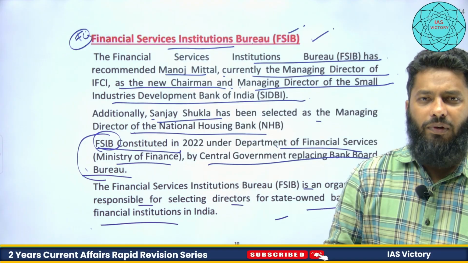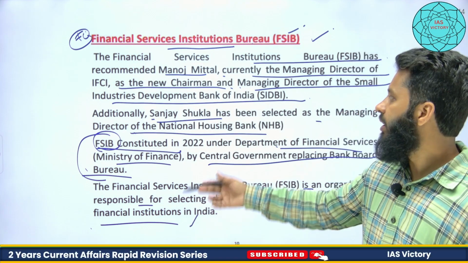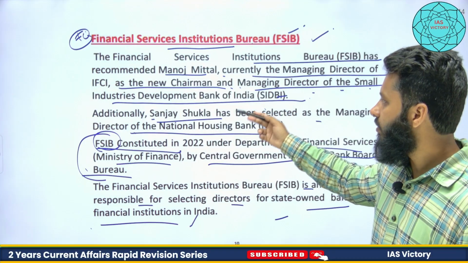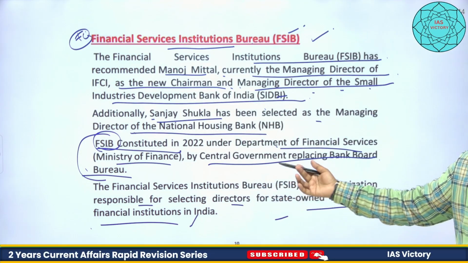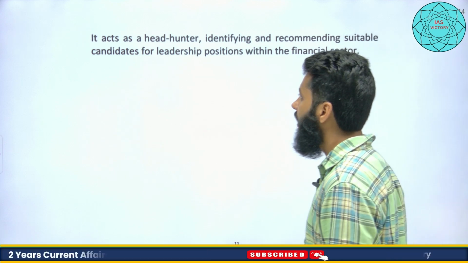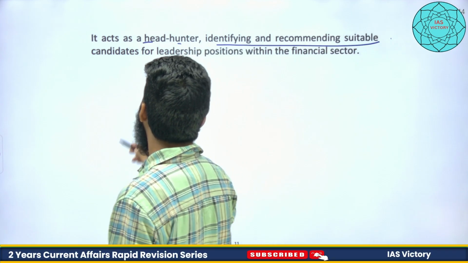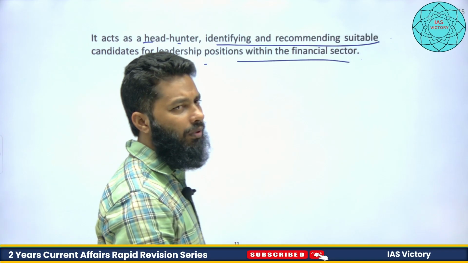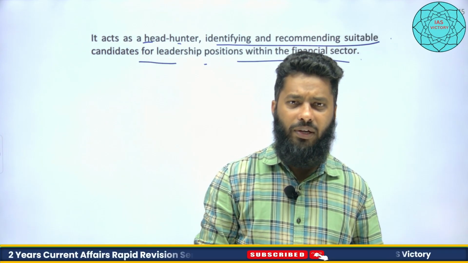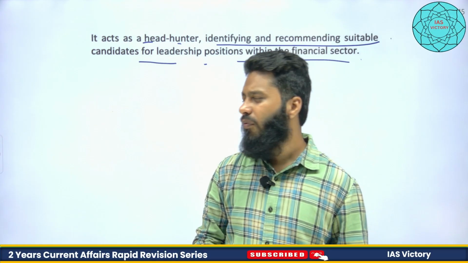And when we say financial institutions in India, like SIDBI, Small Industries Development Bank of India, that is SIDBI, NABARD, for example, these are all India financial institutions, right? It acts as a headhunter, identifying and recommending suitable candidates for leadership positions within the financial sector, because it is prone to fraud, experts are needed there, in the financial institutions. And for that matter, we have already seen many kinds of fraudulent activities, etc.